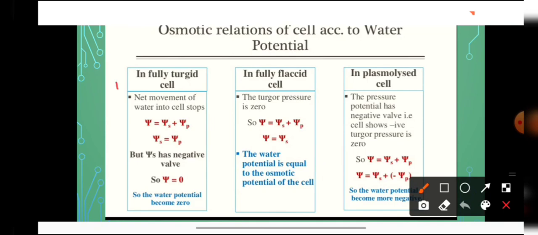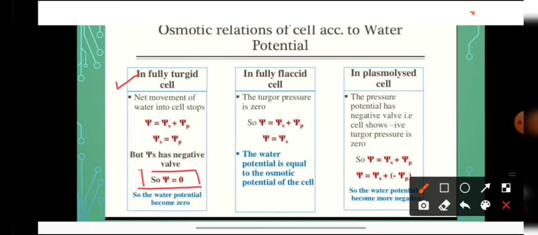So what are the osmotic relations of a cell according to water potential? In case of a fully turgid cell, we all know that the value of psi s, solute potential, becomes equal to psi p. The osmotic pressure becomes equal to turgor pressure. So the value of water potential will be equal to 0.